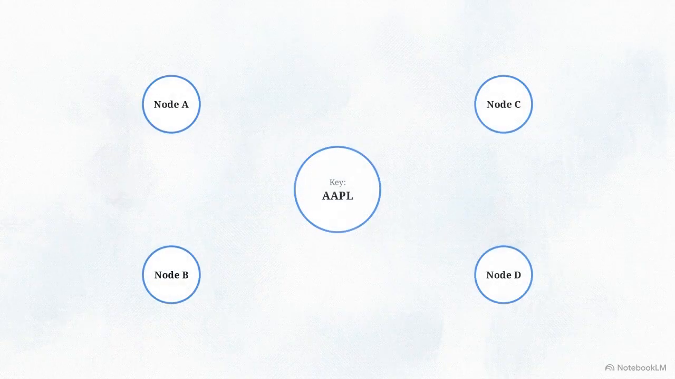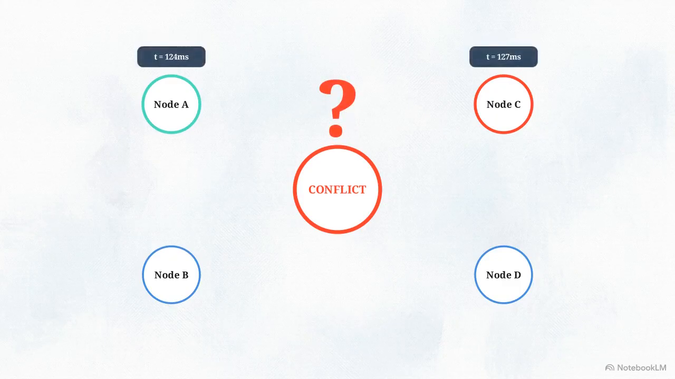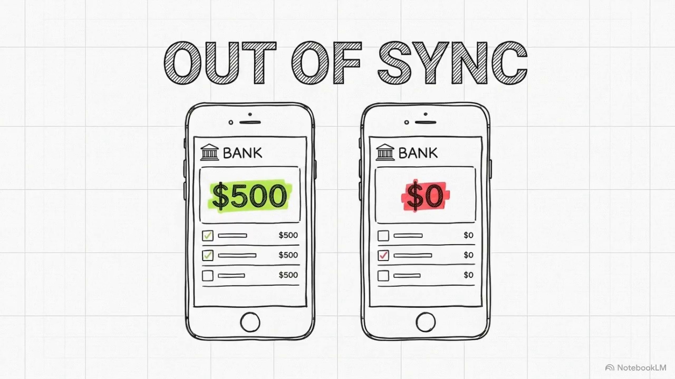When you distribute a system, you introduce the problem of simultaneous action. If two conflicting requests, like a buy and sell order for the same stock, hit different servers at the exact millisecond, the database must figure out which happened first. Many databases settle for eventual consistency. They accept the chaos, allowing users to briefly see conflicting information before the system eventually syncs up.